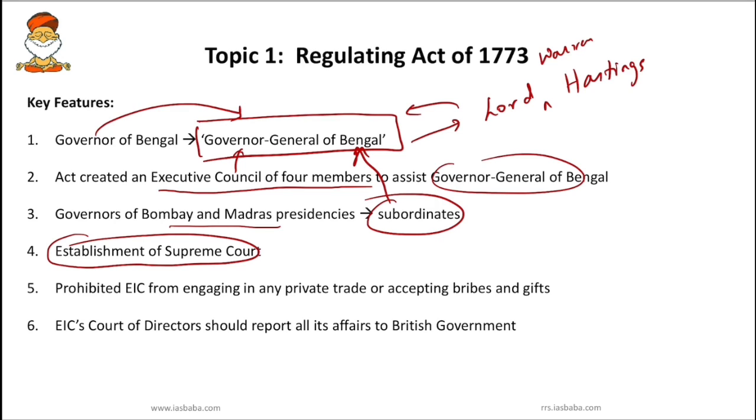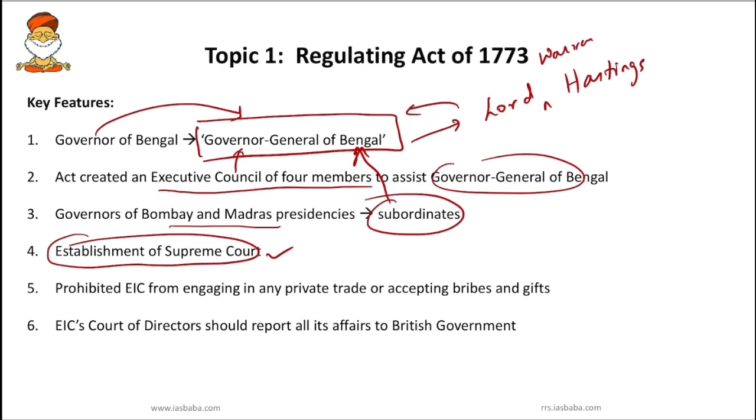So this is just a trick to remember. A small story. Governor of Bengal was made Governor General of Bengal. He was given an executive council of members to assist him. Also the Governors of Bombay and Madras were made subordinates. Because of that, there was some jealousy, some hating, some disputes. In order to settle all those disputes, they wanted to establish a Supreme Court. And finally, we know why they brought the Regulating Act: to control and regulate the East India Company.